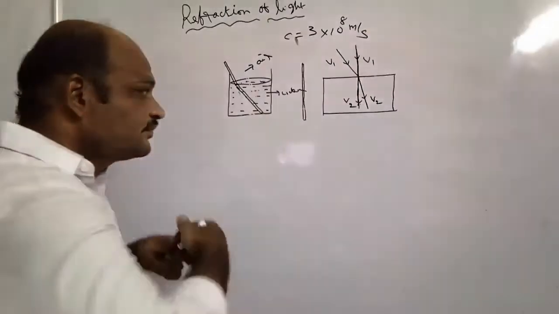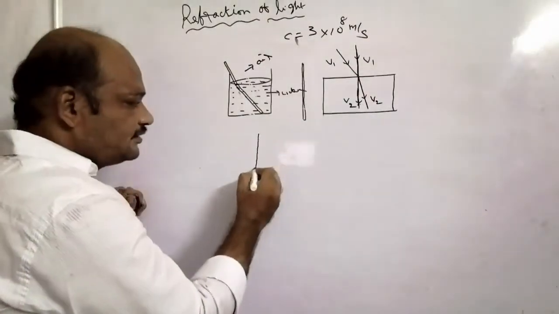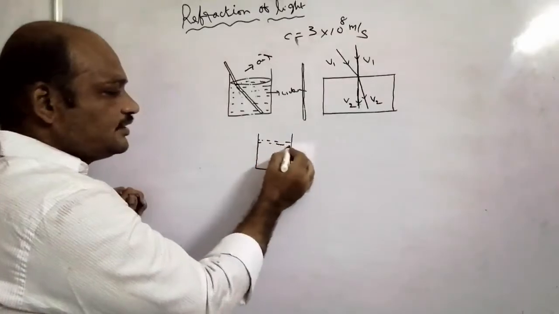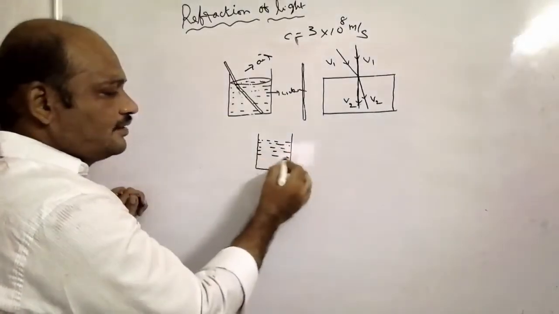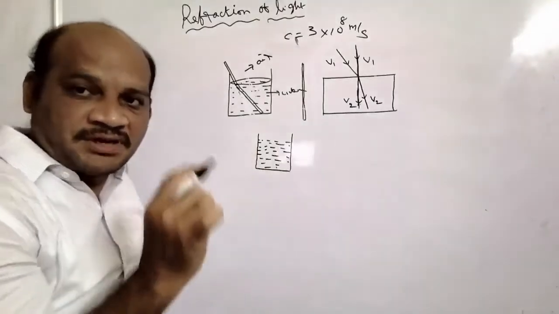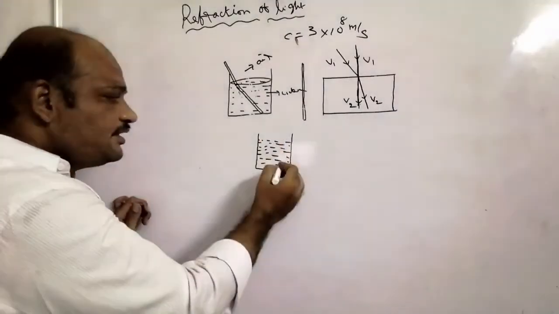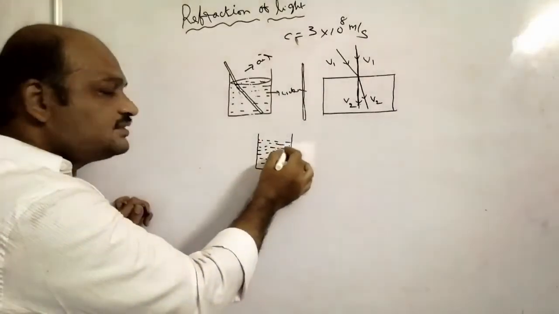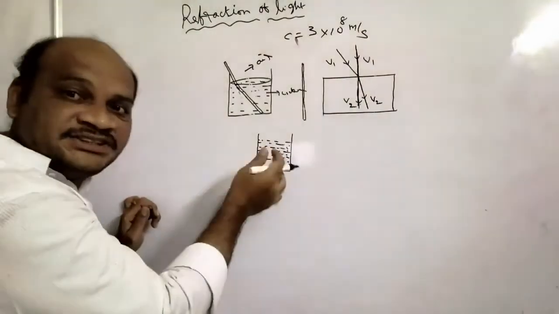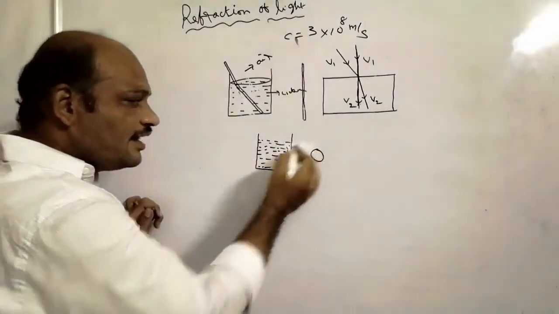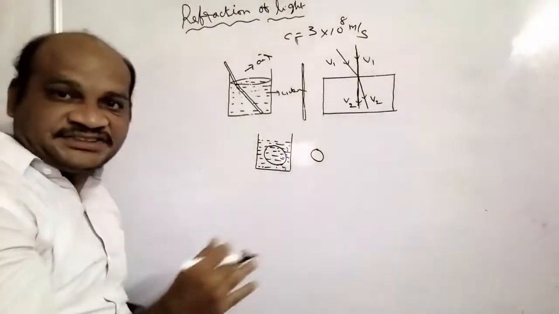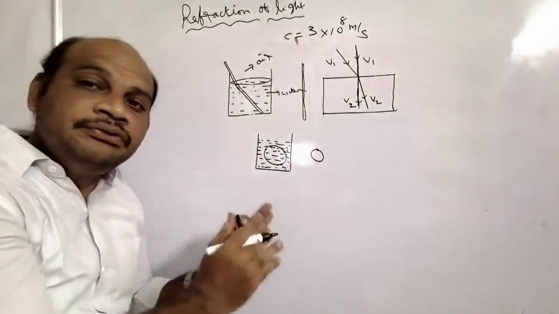In the same way, suppose you take one vessel, and in this you take water, and now you take a small lemon. This lemon you are arranging in the water. As compared to its actual size, the lemon appears bigger due to refraction.